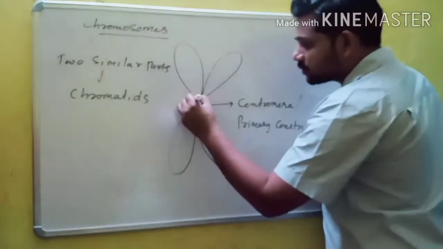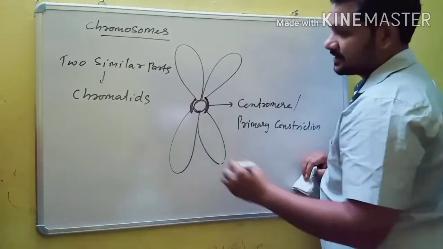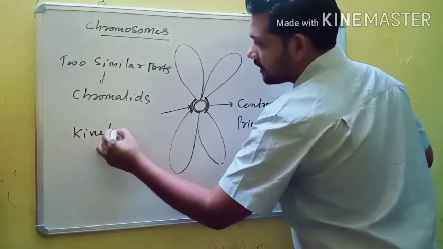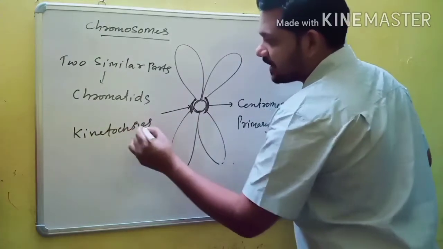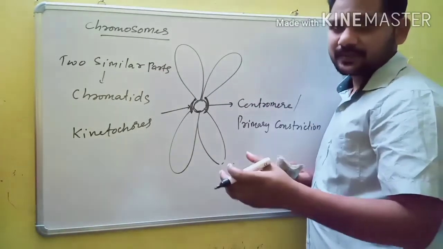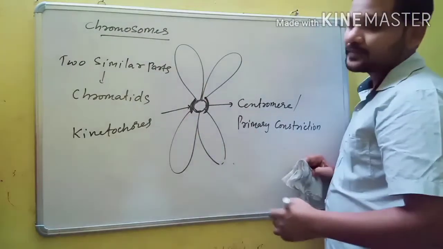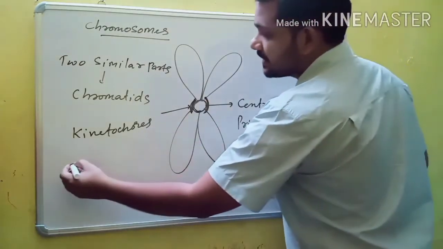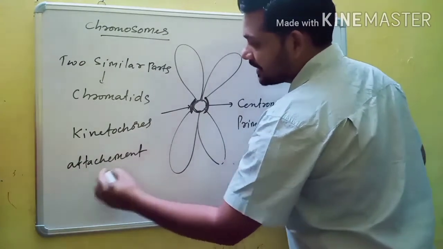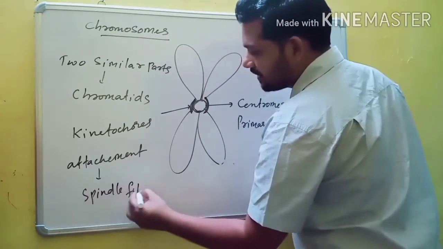Each centromere has two lateral proteinaceous structures, and these are called kinetochores. Kinetochores are the proteinaceous parts present towards the peripheral region of the centromere. Kinetochores provide the attachment site for spindle fibers during cell division.